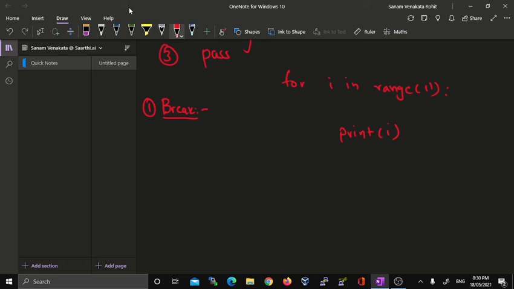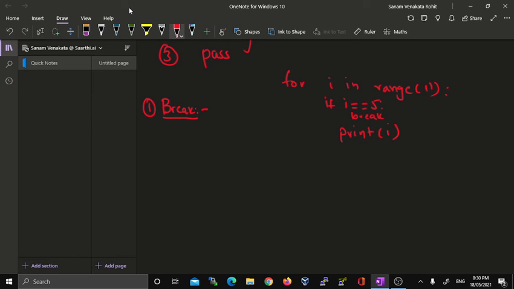In order to use this break statement, I first have to specify a condition using condition structures like if, if else, or nested if else. For example, if the i value becomes 5, I want to break.